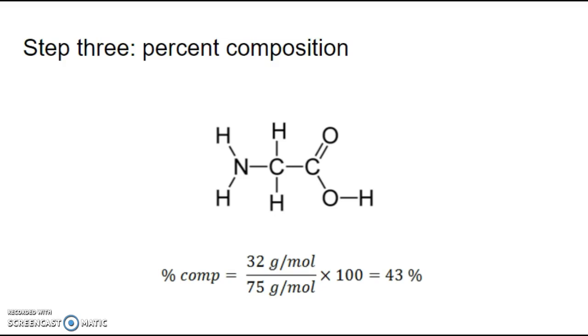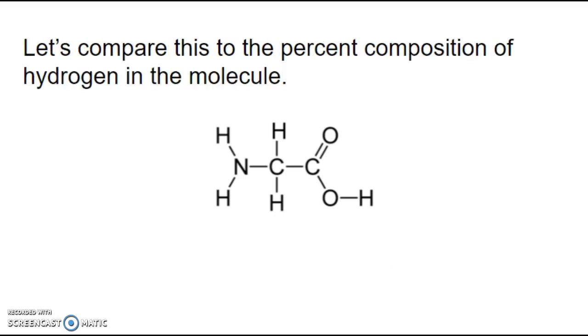So let's compare that to our hydrogen. We have 5 hydrogen atoms in this molecule, and let's see if we can calculate the percent composition by mass of hydrogen. We already know the whole, the gram formula mass of the molecule. Let's calculate the gram formula mass for all of the hydrogen. We have 5 hydrogen atoms, and we multiply that by 1, which is the gram formula mass of 1 atom.